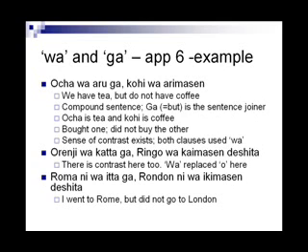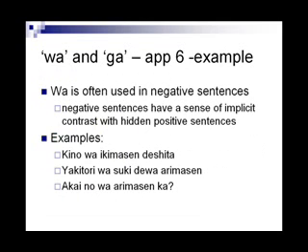Look at some more examples. Orange wa katta ga, ringo wa kaimasen deshita. There is contrast here too. I bought orange but I did not buy apple. Note the wa has replaced the particle o here. Roma ni wa itta ga London ni wa ikimasen deshita. I went to Rome but did not go to London. These are the examples that will give you an idea of what contrast is.